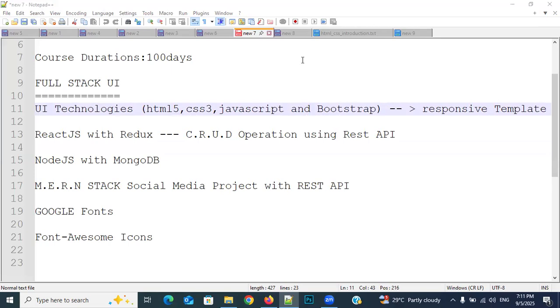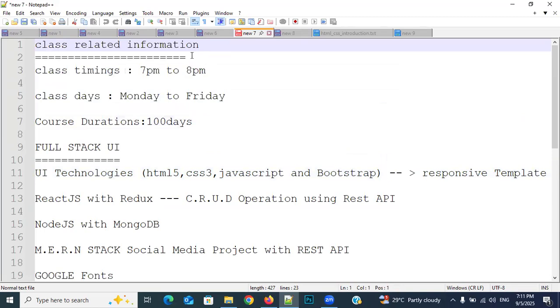So now we are going to continue with the later topics. But before that, for the new students' purpose, I want to tell you some class related information. Observe it, everyone. Class timings will be daily 7 p.m. to 8 p.m. Class days will be Monday to Friday. Course duration will be 100 days. If it is not completed in 100 days, maybe 10 or 20 extra days also I will take. Okay, no need to worry.